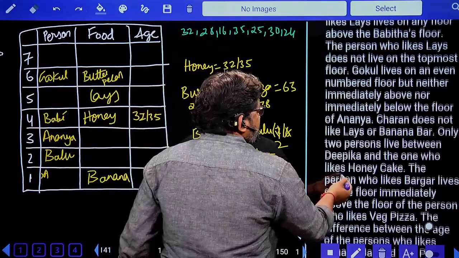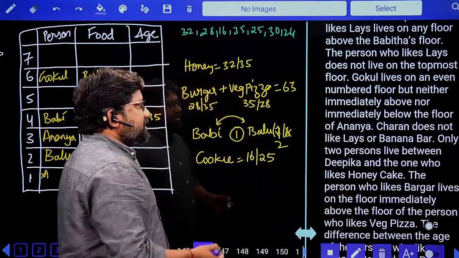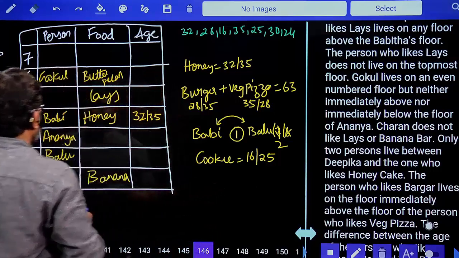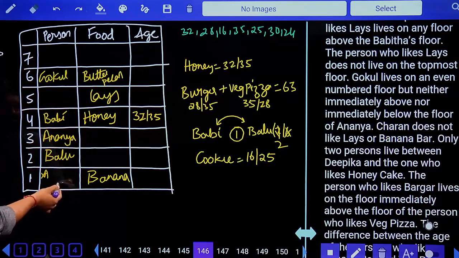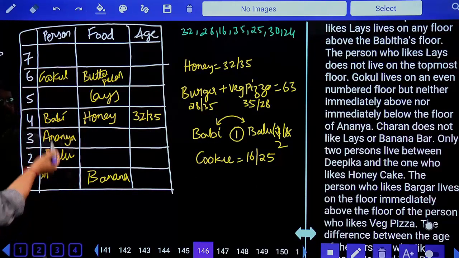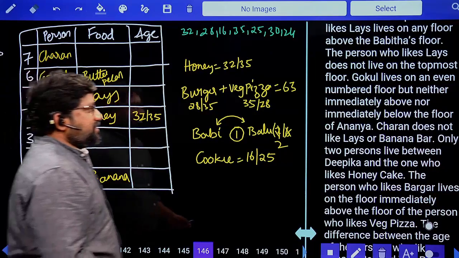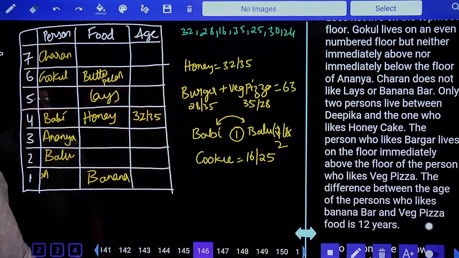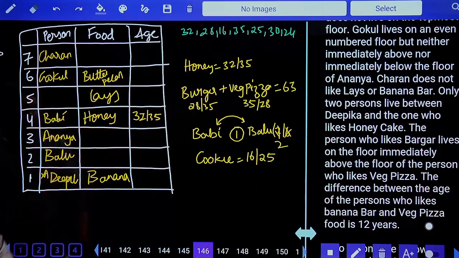Next. Charan does not like lace or banana bar. Look at this: fifth floor, lace, so you should not place Charan there. First floor, Charan should not stay there either. Then Charan has only one possibility, and he should stay only on the seventh floor. Look how easy it is going. Next, only two persons live between Deepika and the one who likes honey cake. Two persons between Deepika and honey cake. One, two above. Charan is already here, so this is Deepika. Done. There's only one person left out, and that person's name is Ishan.